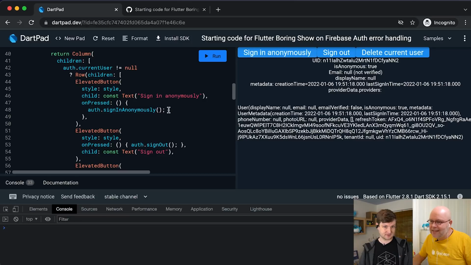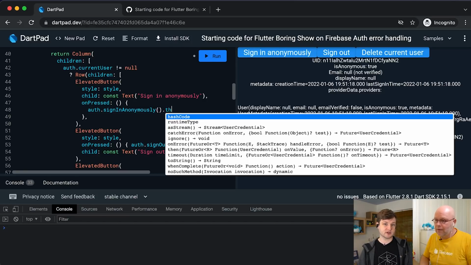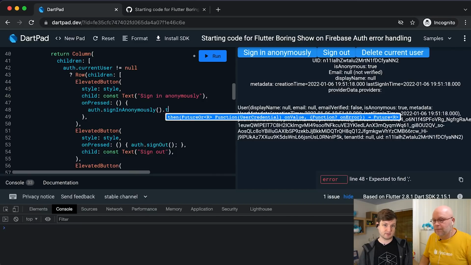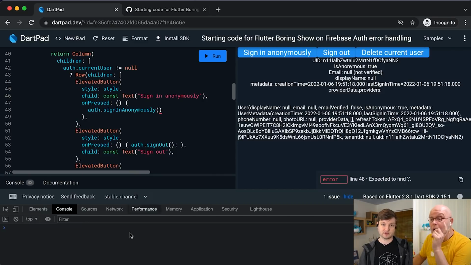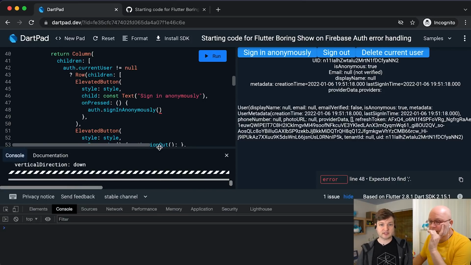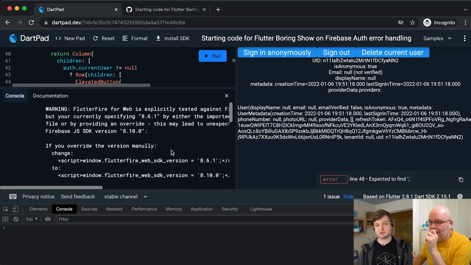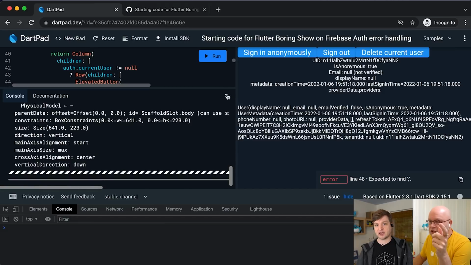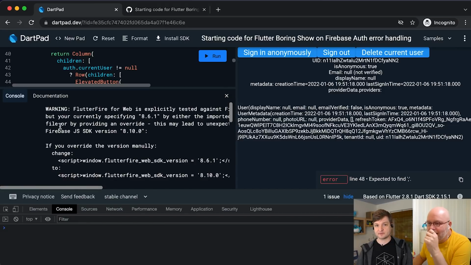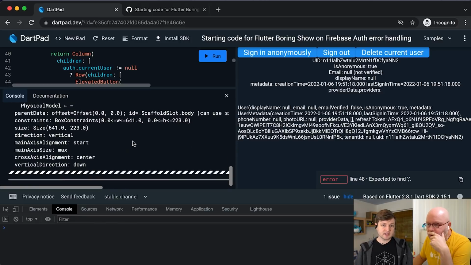Nothing, which probably means that it actually does sign in, by the way, which is what you'd see if you look at the console in DartPad. In the bottom left, above your dev tools, there's a console button. Good point. That's going to give you different information potentially. How do I clear this one? Can I clear this one, Fitz? I don't think there's a clear button. But now that you have it open and scrolled all the way down, click the sign in anonymously button. You see nothing happens.